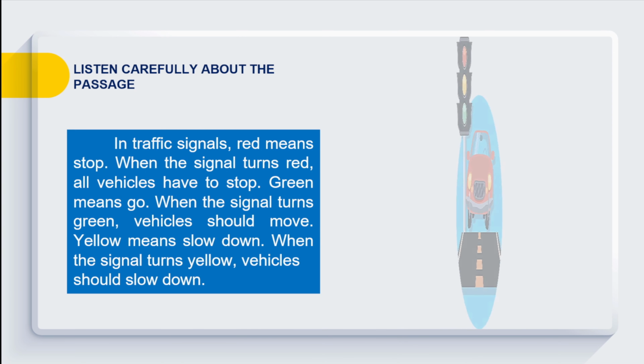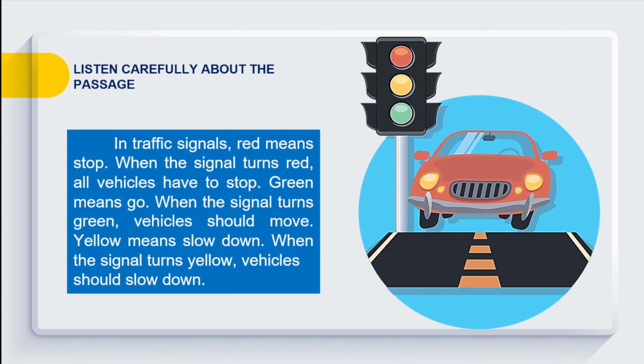In traffic signals, red means stop. When the signal turns red, all vehicles have to stop. Green means go. When the signal turns green, vehicles should move. Yellow means slow down. When the signal turns yellow, vehicles should slow down.